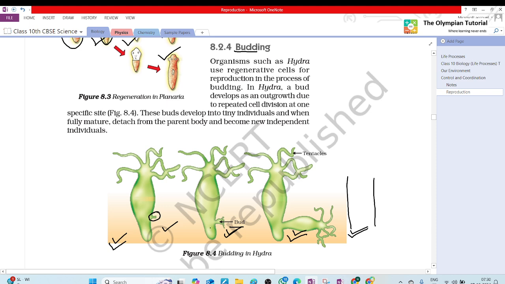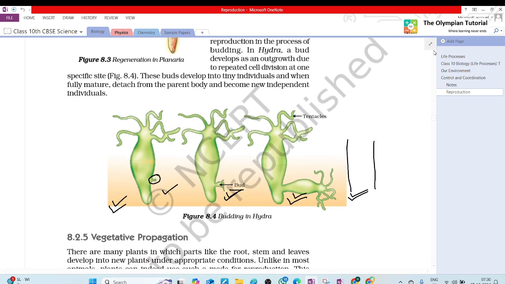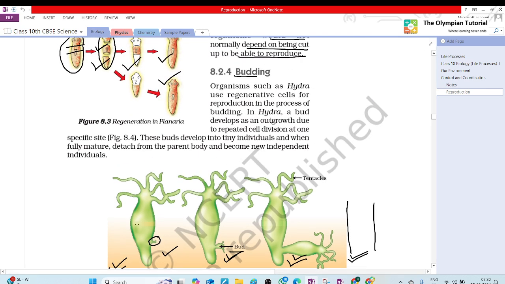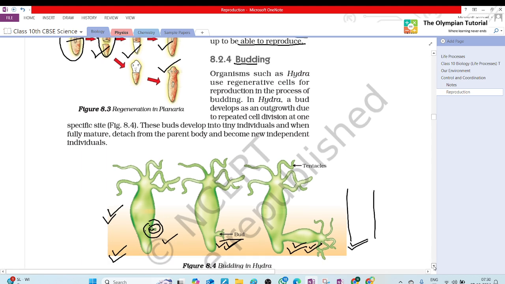These buds develop into tiny individuals and when fully mature detach from the parent body and become new independent individuals. So this is budding. This is a site where multiple cell division is taking place and a new bud is formed. When it is a full organism, it is separated from the parent and a new independent individual is formed.